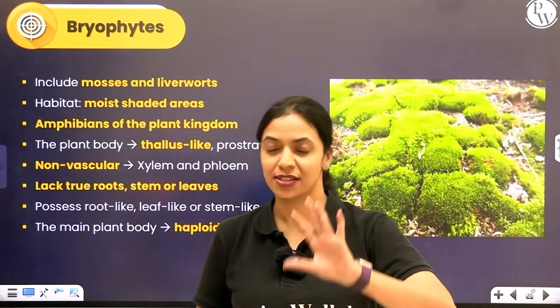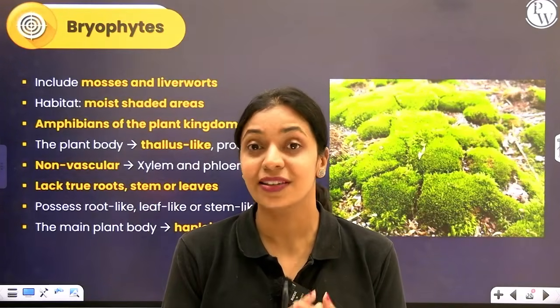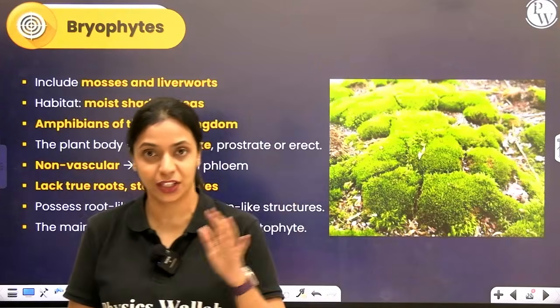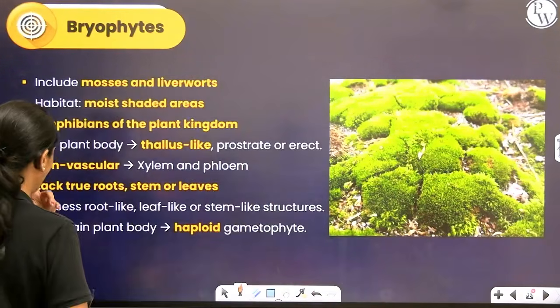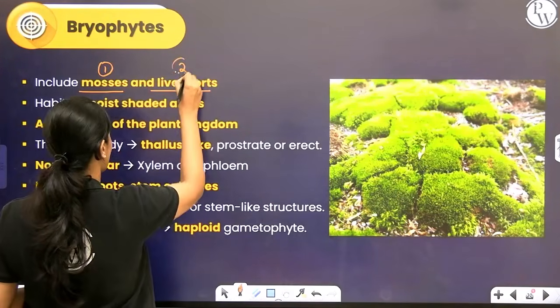Under bryophytes, you have two groups of plants. One is called liverworts, the other one is called mosses. Similar to how under algae we had three further classes, Chlorophyceae, Phaeophyceae and Rhodophyceae, here you're learning about two of them. One is mosses and the second one is liverworts.